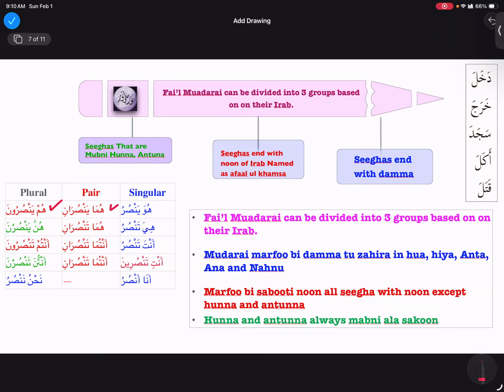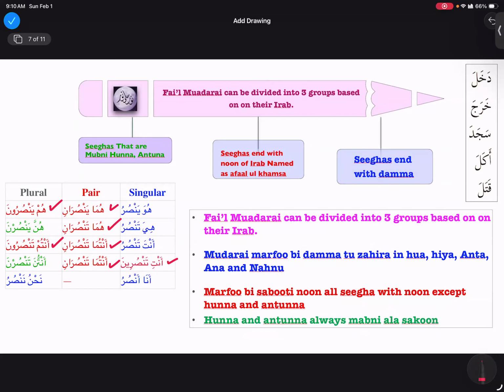This is our masculine third person, and now we come to feminine. So now tadkhulani, tadkhulani, tadkhulani. This one is our third person and two are our second person, antuma, right? And then I'm going to go to tadkhuluna, antum. Tadkhuluna, yeah. And then I can come to anti tadkhulina. So this is how we can say afalul khamsa.